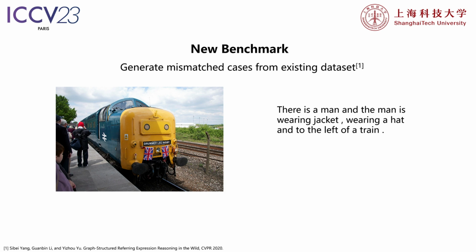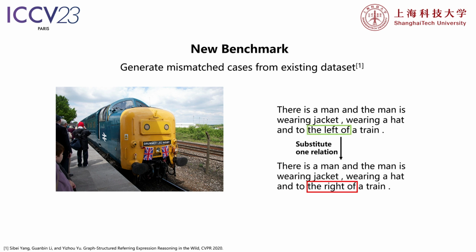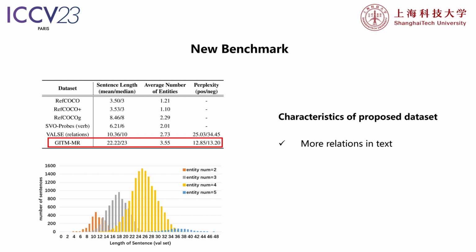To conduct a systematic study, we construct a benchmark for this task. We build a dataset of image text pairs from the public referring expression grounding dataset, Ref-Reasoning, by substituting the relation phrases to generate mismatched referring expressions for images. Our proposed dataset addresses the shortcomings of existing datasets and has the following characteristics. Firstly, compared to other relation diagnosis vision language datasets, ours includes descriptions that contain more relations and more complex language structures. The left side of the slides displays some statistics of our dataset.